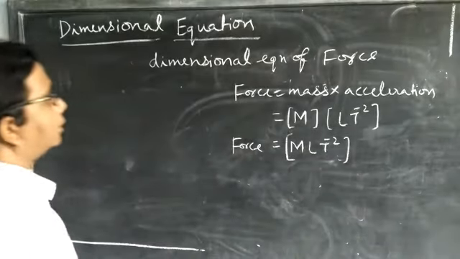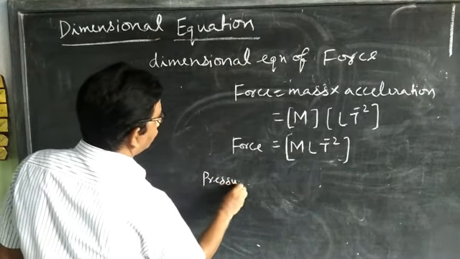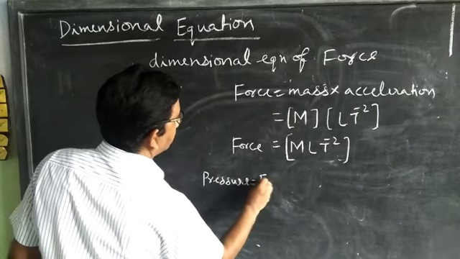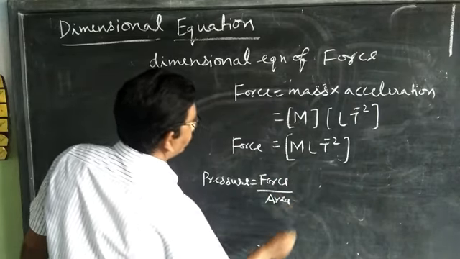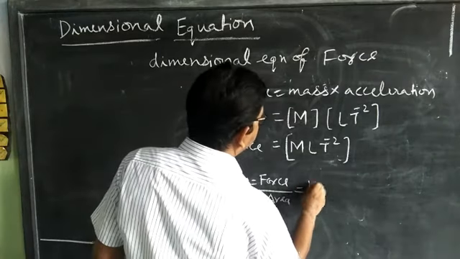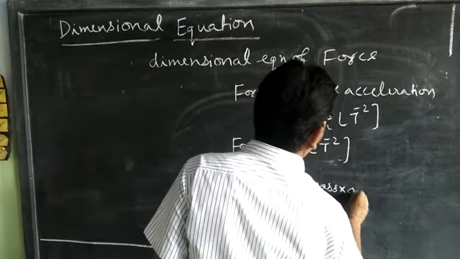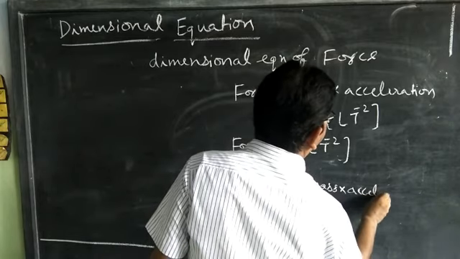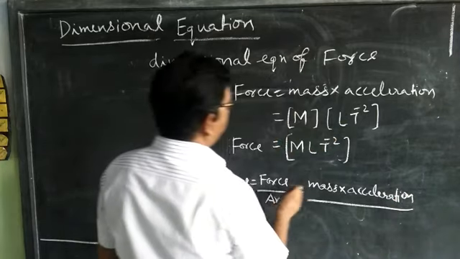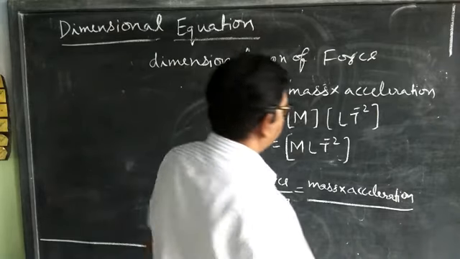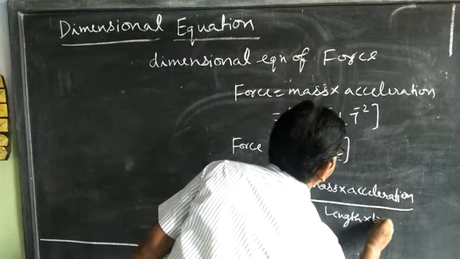Similarly, the dimensional equation of pressure. Pressure is equal to force upon area. Force is equal to mass into acceleration, so mass into acceleration upon area, length into breadth.